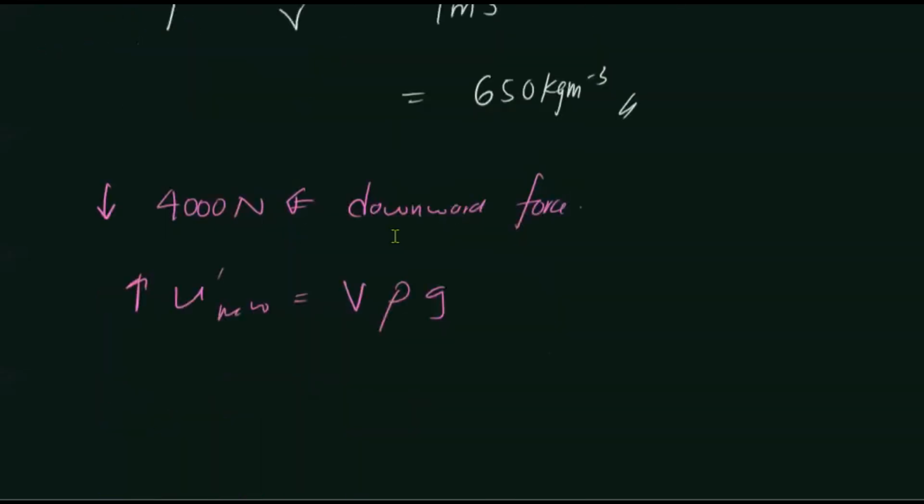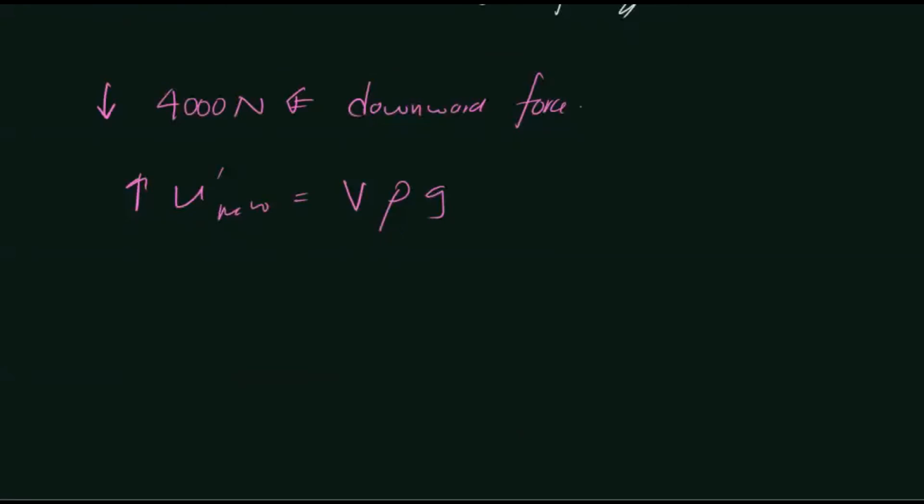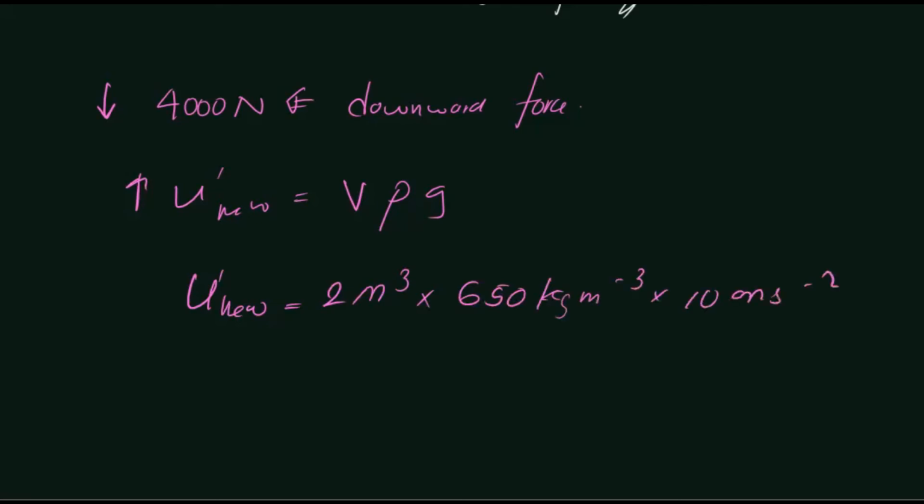Yeah, so let us find the upthrust U. In that case, what is the volume? The volume of the boat is 2 cubic meters. Rho is now 650 kilograms per cubic meter, and g is 10 meters per square second. In that case, it's going to be 1,300 Newton.